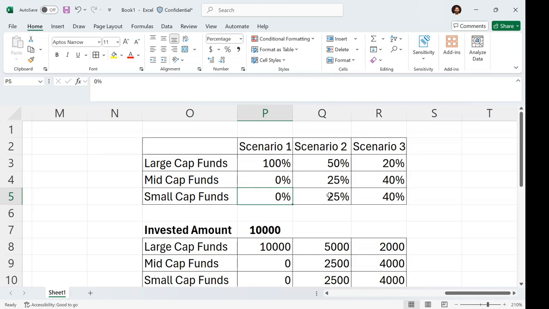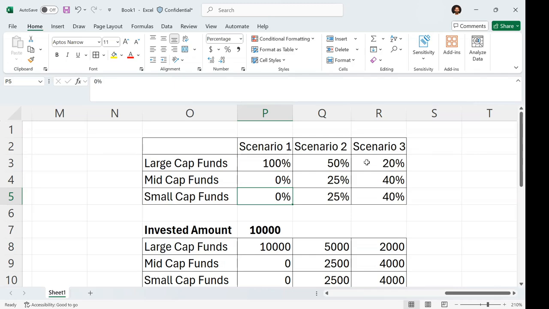Scenario two, they want to divide and segment their investments across different funds. So 50%, 25%, 25%. Why take risk? Let's go 50% for the known companies and the remaining 50% for the unknown companies. Scenario three, these are the people who believe in mid cap and small cap and have less belief in large cap.